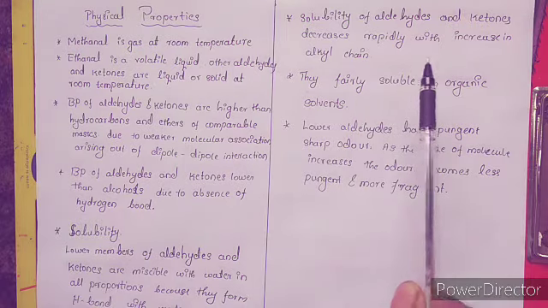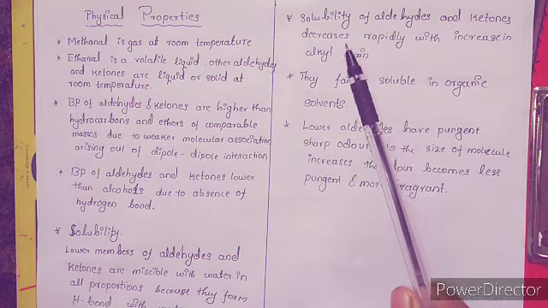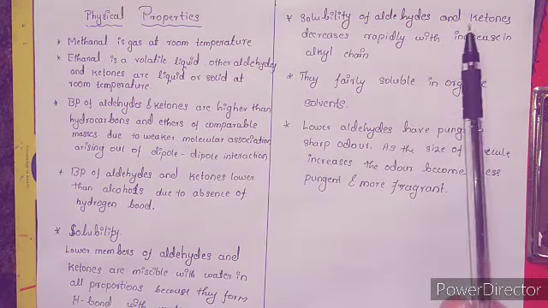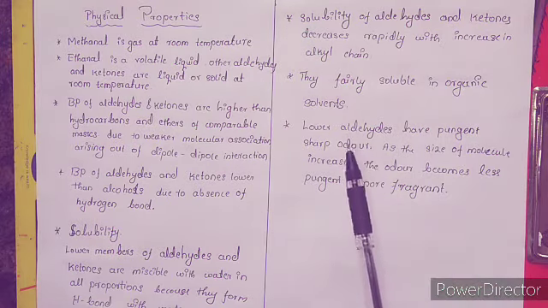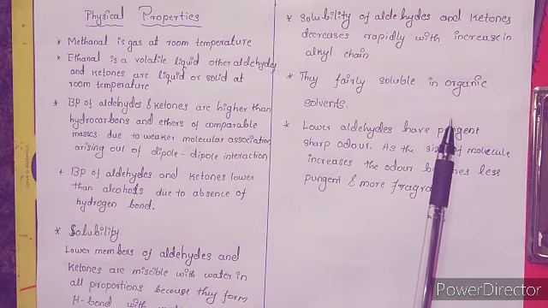As the length increases, the solubility becomes less. That means if the number of carbon atoms increases, the solubility automatically decreases. Then they are fairly soluble in organic solvents like benzene, toluene, chloroform, etc.